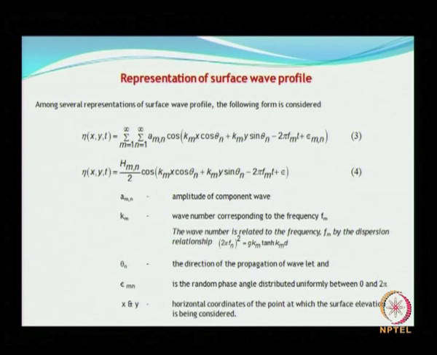Now t is the time, and epsilon n is the random phase angle distributed uniformly between 0 and 2 pi, which I have already explained under random waves. This Km is related to the dispersion relationship as indicated here. X and y are the horizontal coordinates at which the surface elevation is being considered, at any location x and y. Is that clear?